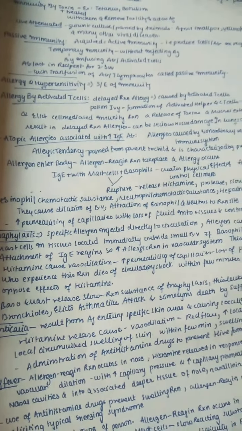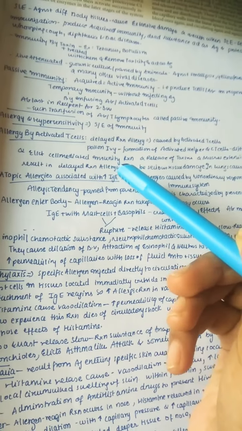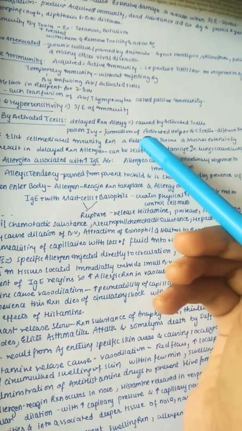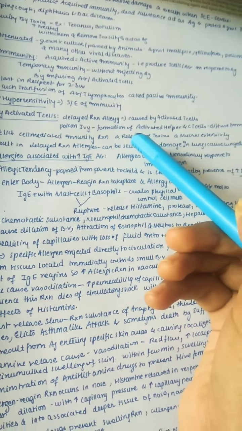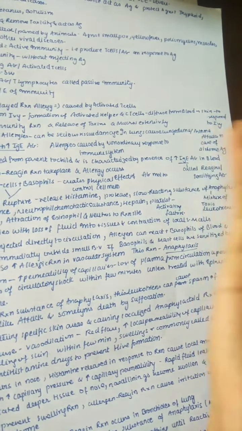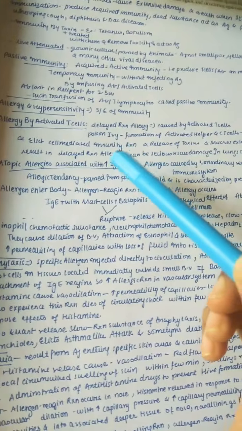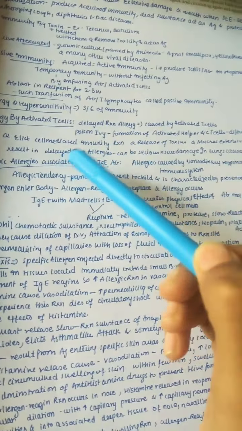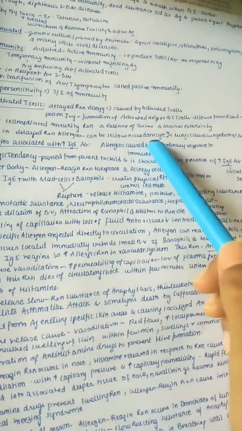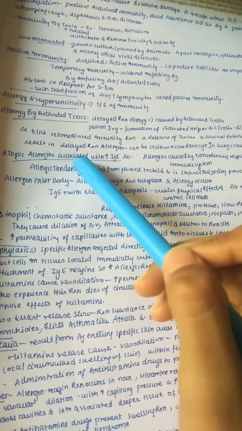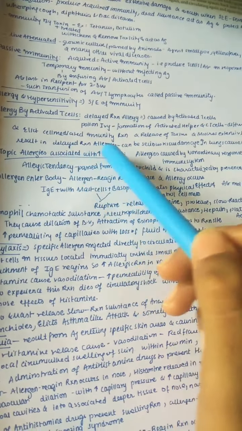So delayed reaction allergy is mainly caused by activated T cells. So poison ivy is a poison which causes formation of activated helper cells and cytotoxic T cells that diffuse from the blood to the skin to respond to the ivy, and elicit a cell mediated immunity reaction and release the toxins and microorganisms extensively, which results in delayed reaction allergies and can cause serious tissue damage in lungs, causing lung edema or asthma attack in the case of airborne antigen.